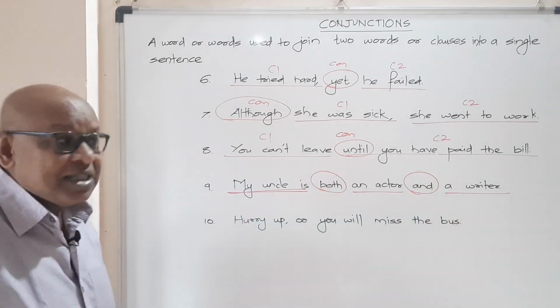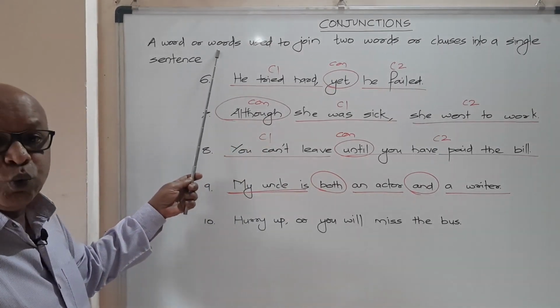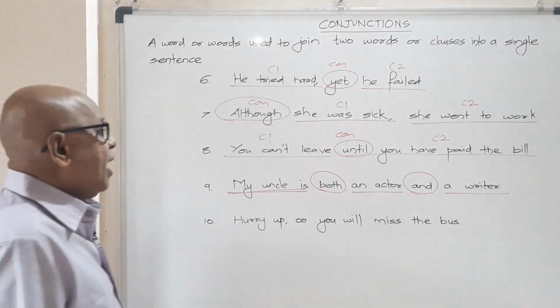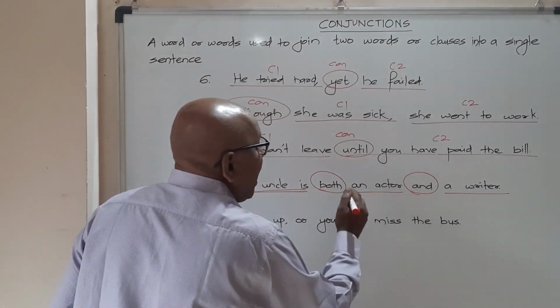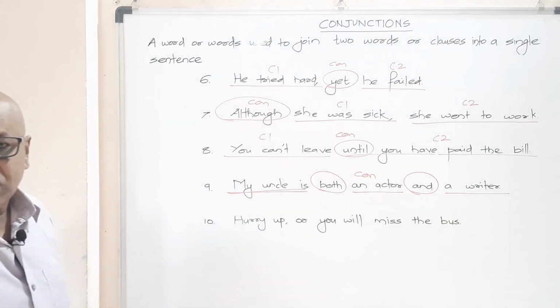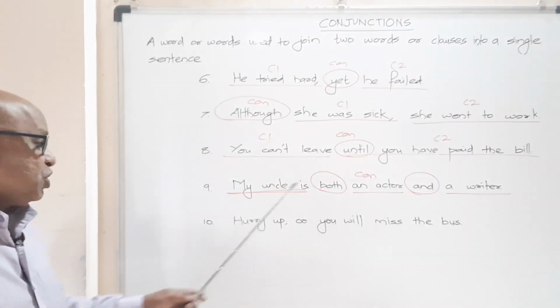So this is a conjunction which consists of two words, not just a single one as was applicable till now. So this is both and. So this is also a conjunction. This is called a coordinating conjunction or compound conjunction.